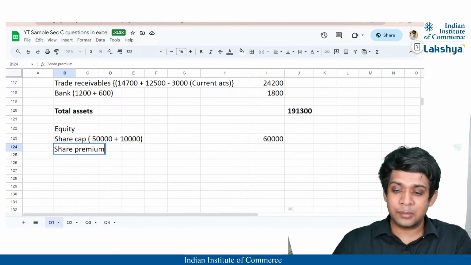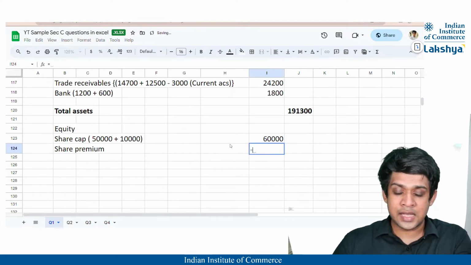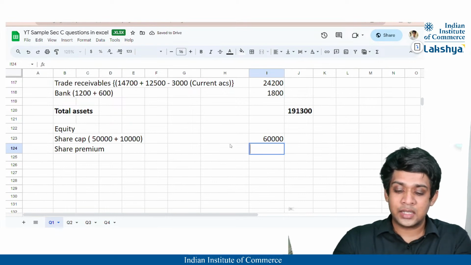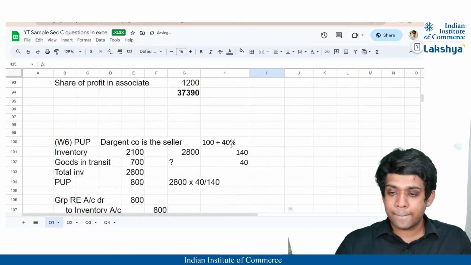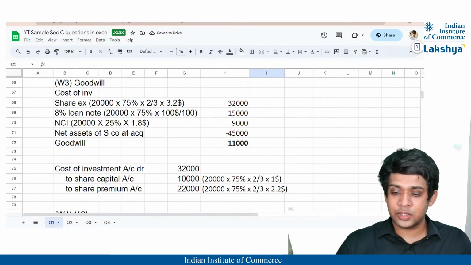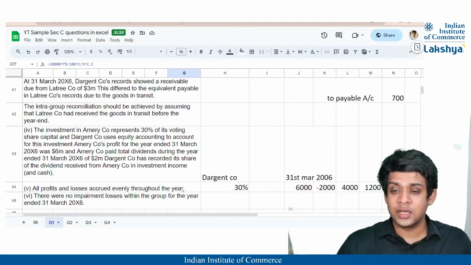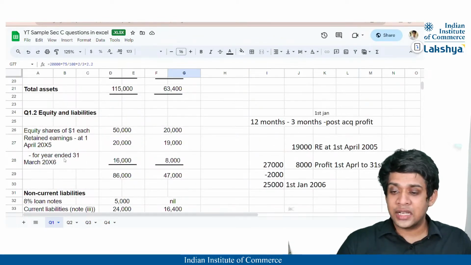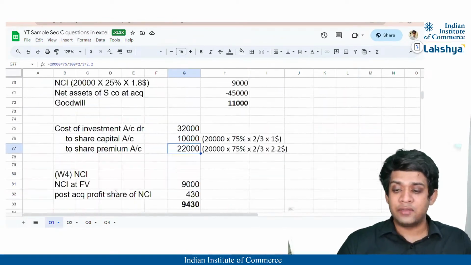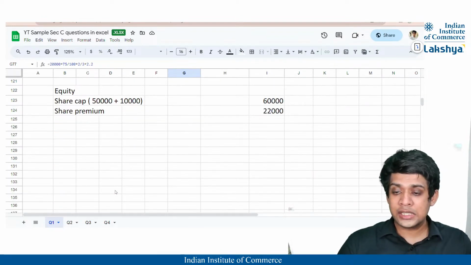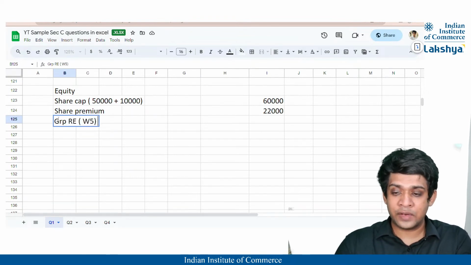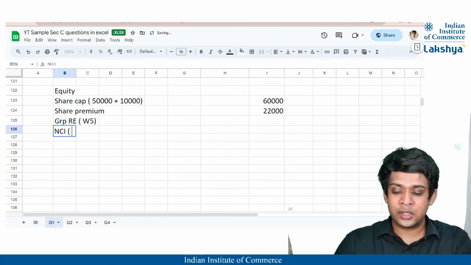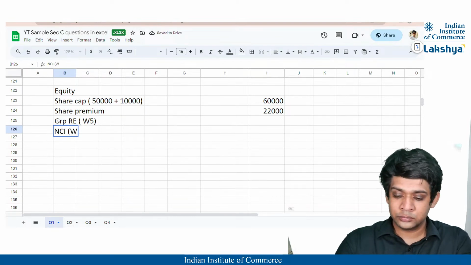So the share premium is stated directly because I don't think it is there in the financial statements. That is nothing but 22,000 as calculated, right? See here, to share premium account 22,000, and in the financial statements there is no share premium stated, right? Then we will have group retained earnings, correct guys? So our group retained earnings, which we have calculated in working note 5. Also the NCI calculated in working note 4.